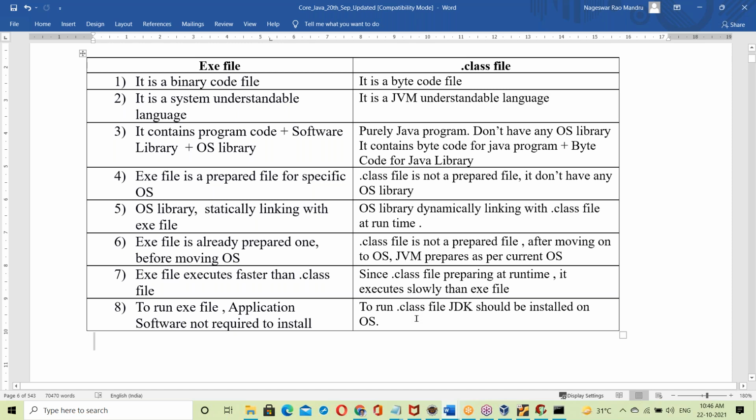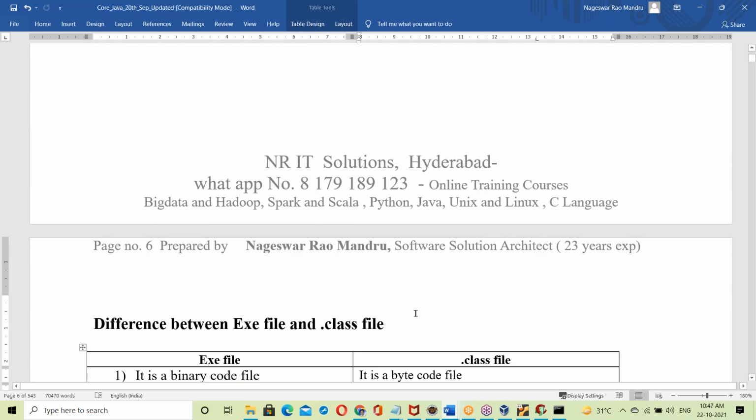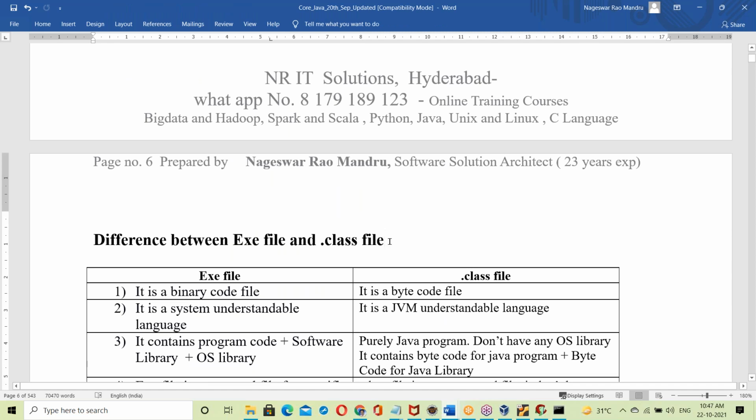So that's all about platform independence. The next topic is installing Java. Classes are Monday to Saturday, with only Sunday as a holiday.